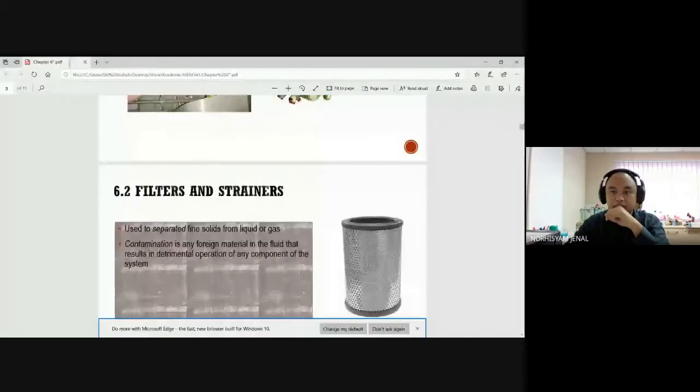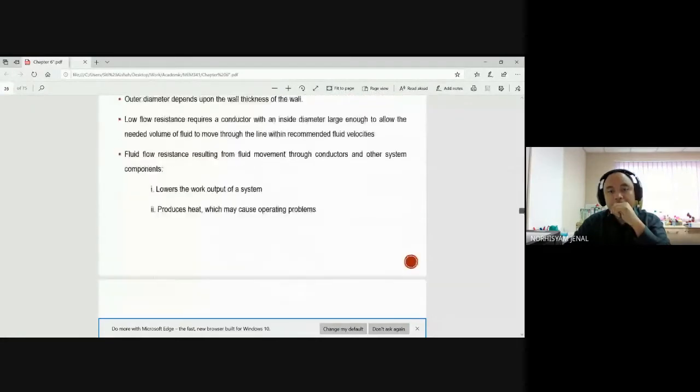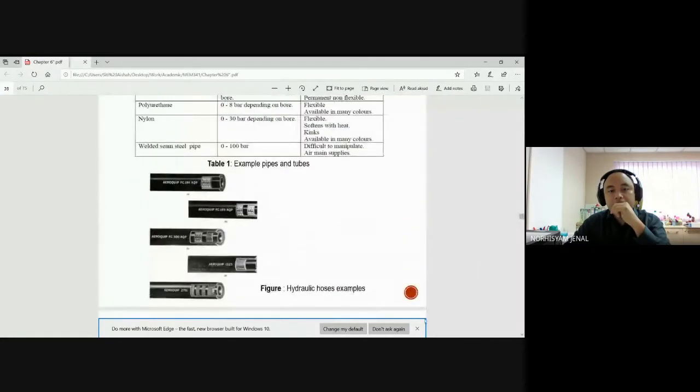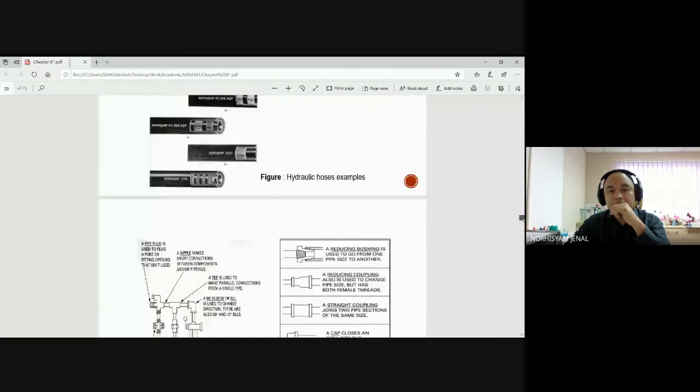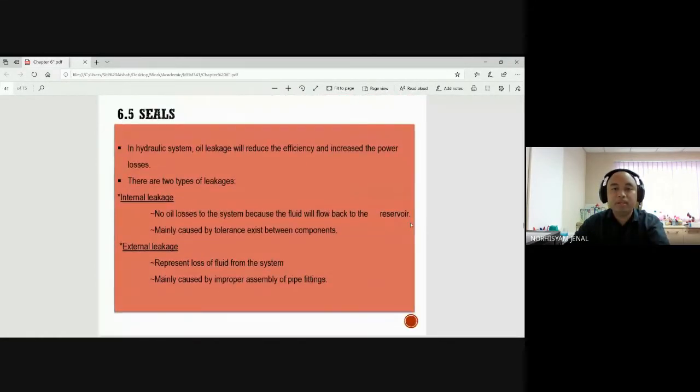Okay, last time in chapter 6, we have covered up until this one. Okay, so today we are going to continue with the additional part of chapter 6. Okay, so in chapter 6, we also continue with this.